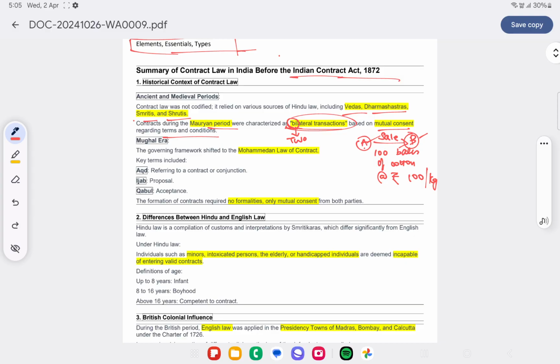Then after that, during the Mughal era, the government shifted to the Mohammedan law of contract. Under the Mohammedan law of contract, there were some key terms: Aqd, Ijab and Qabul. Aqd meaning contract or conjunction. So contract was referred to as Aqd during the Mughal era. Ijab means proposal and Qabul means acceptance.